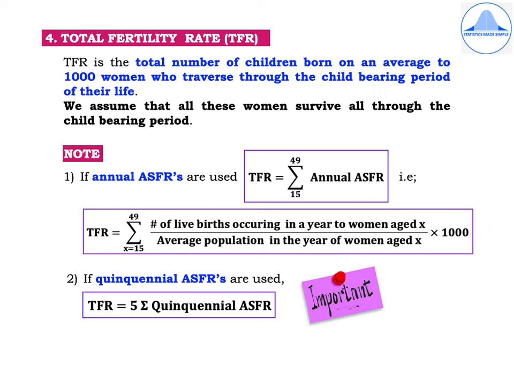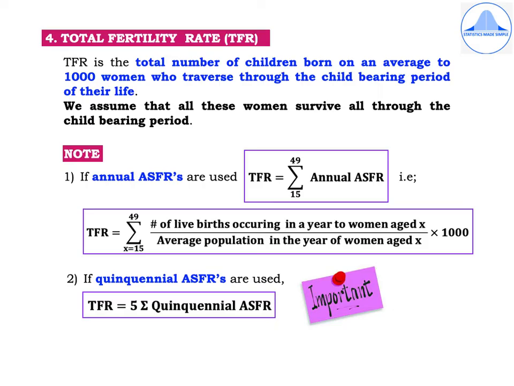Now, since ASFRs are of two types, we will learn TFR formula based on both the types of ASFRs. But the most important one is the second, that is, which is based on quinquennial ASFRs. So, under note, the first one is, if annual ASFRs are used, TFR is equal to summation, and the summation is from 15 to 49 annual ASFR.